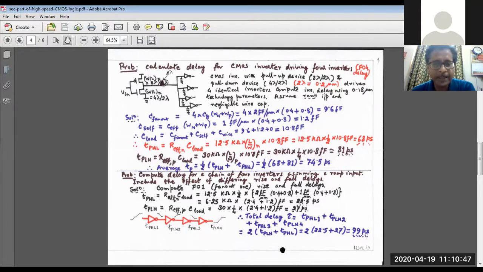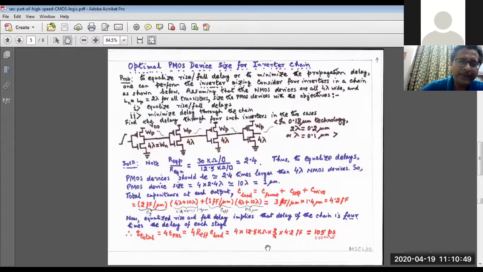Okay. Now, a very important problem is that we are trying to find out the optimal PMOS device size for the inverter chain. From here, you will get the answer of why we have been taking WP to be twice WN in general. The analysis of this part will give us that answer.